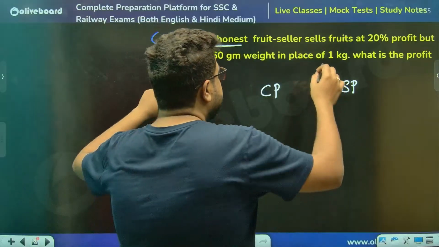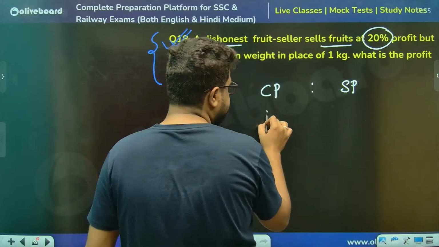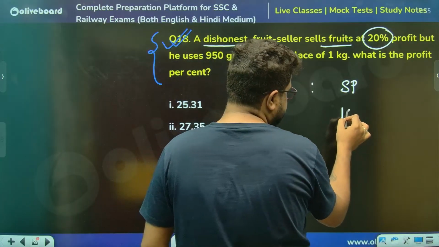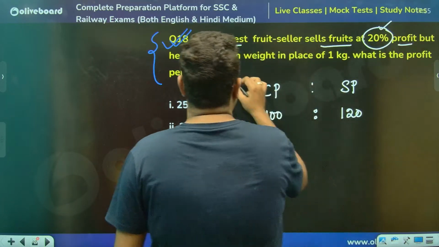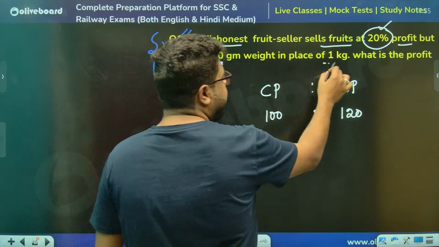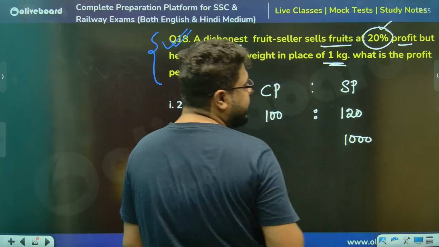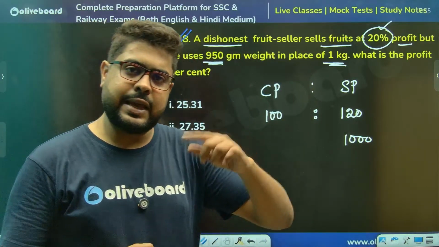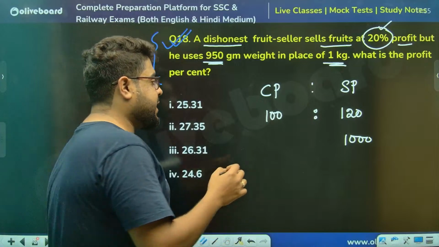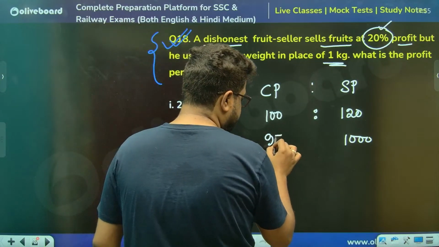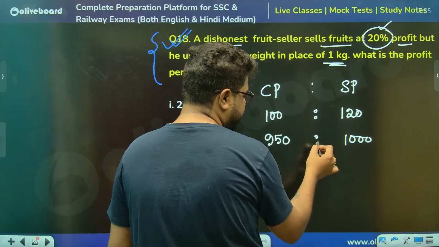देखो sir, sells fruits at 20% profit. Okay, that means CP is 100, SP is 120. That is the meaning of 20% profit. Uses 950 grams instead of kg. So meaning he is taking the money for 1 kg, meaning 1000 grams. He's saying, I'm giving you 1000 grams, give me money for 1000 grams. But actually from his own pocket, he is only giving you 950. So here also he is making some profit.